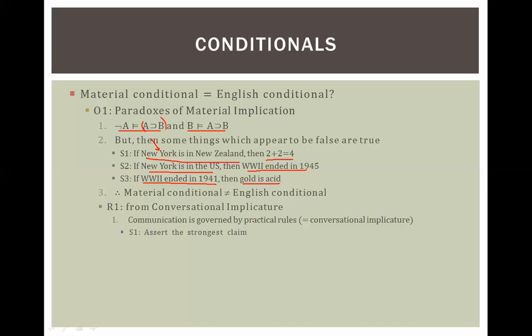Now what this would be is something like this. If I come upon an accident and I see that somebody has been drinking and driving, and you say, what caused this accident? And I say, well, someone was driving. You're going to think, no, that's not right, right? Something's wrong there. Well, what I'm saying is not false, right? Somebody was driving, and that's part of what caused the accident. But I didn't make the strongest claim I can make. It was a drunk driver that caused the accident. That's what the cause was, right? So although I wasn't saying something that was false, I wasn't totally giving you the strongest claim. So in a conversation, you will say that what I implied was false, or wasn't totally correct.